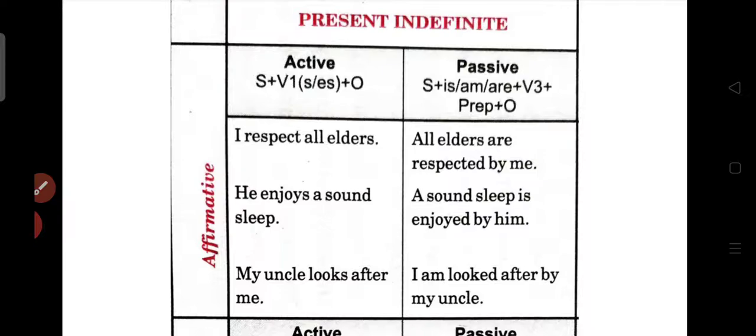Next, my uncle looks after me. So as you know that me is the object, and whenever we put me in the starting, what is the subject according to it? That is I. So according to I, what is the verb which has to be put according to is, am, are? That is am. I am looked after, because looks here, what is the third form of looks? That is looked. Looked after by my uncle.